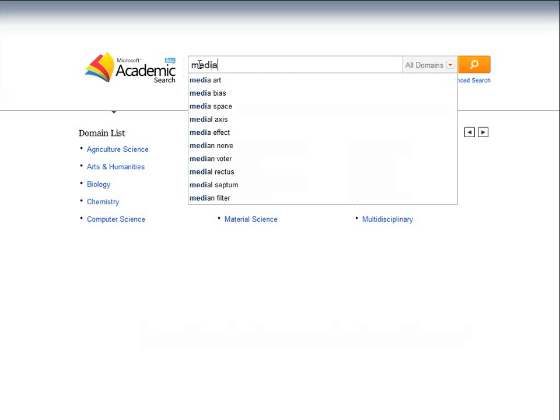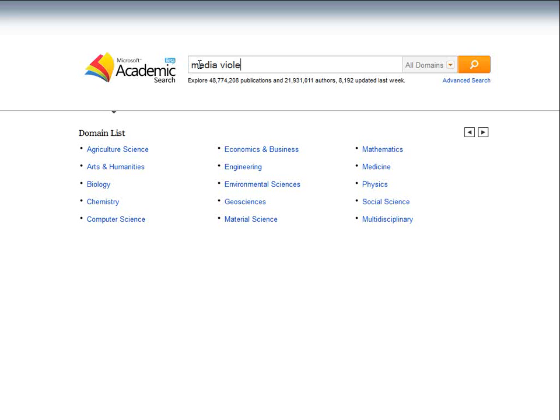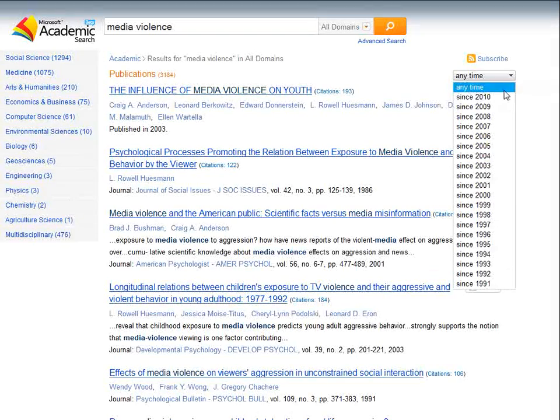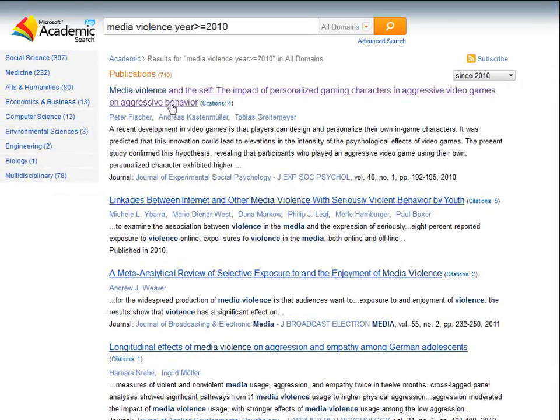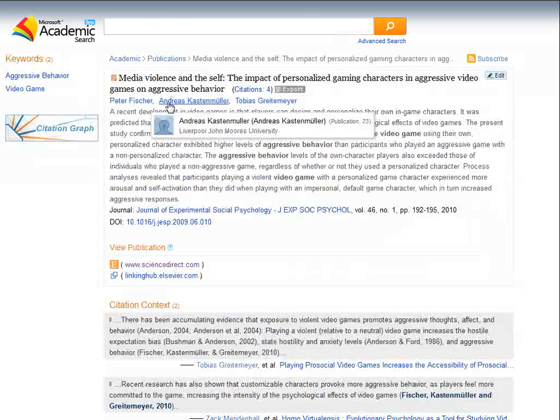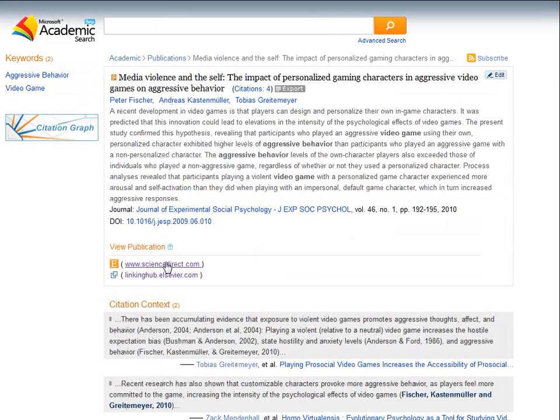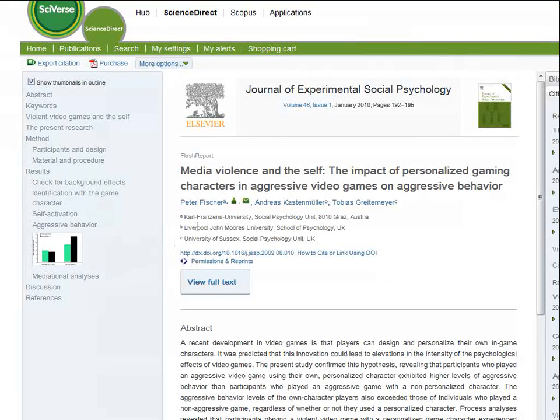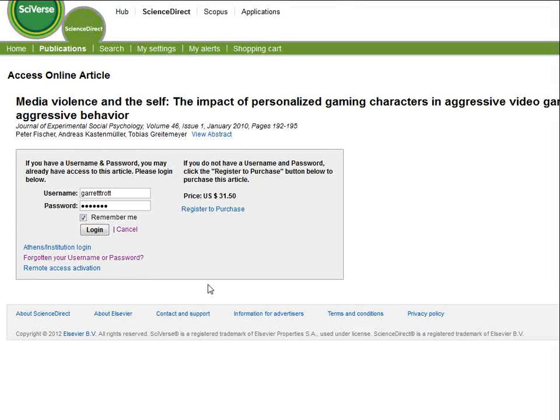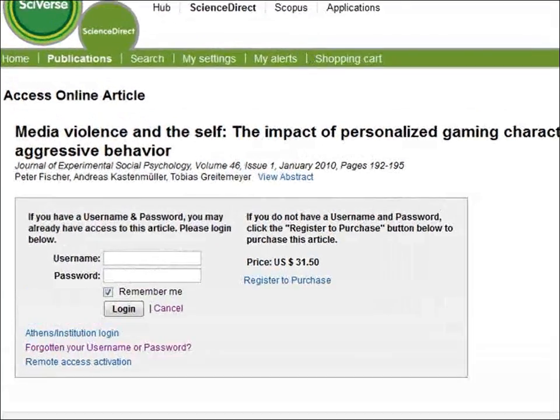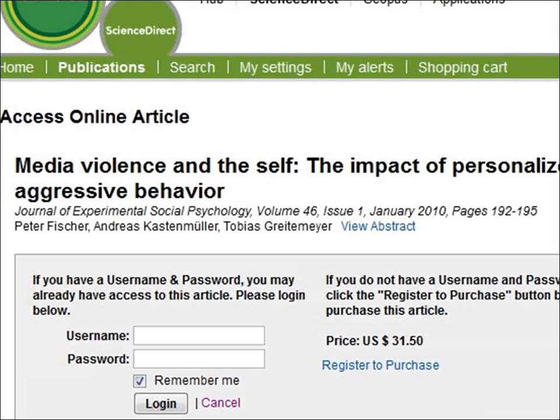Let's do a search using Academic Search. It allows us to categorize by date, and since date is a critical element in this area, let's look at works produced post-2010. Let's look at one of the articles. While the article is not available full text through Academic Search, let's check the library to see if it is available. Note the citation information of the article: the title of the journal, the title of the article, the author, the date, volume, issue, and page numbers.